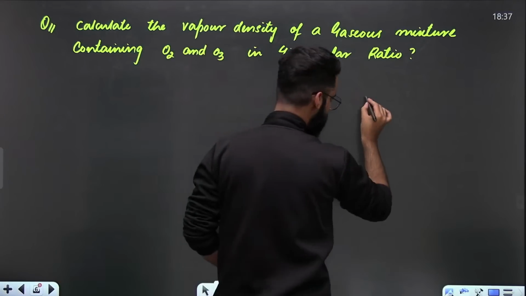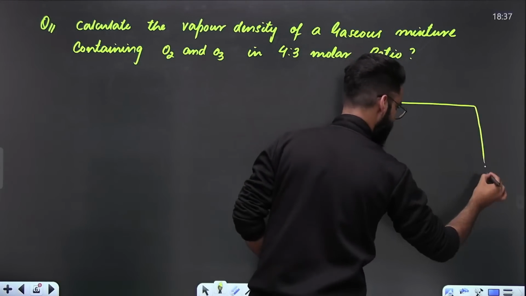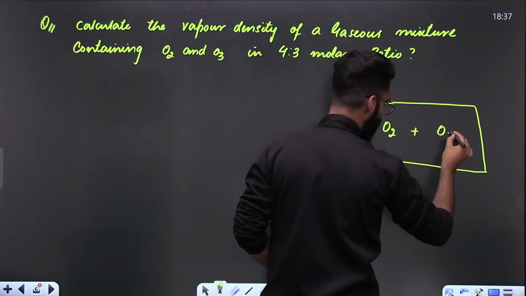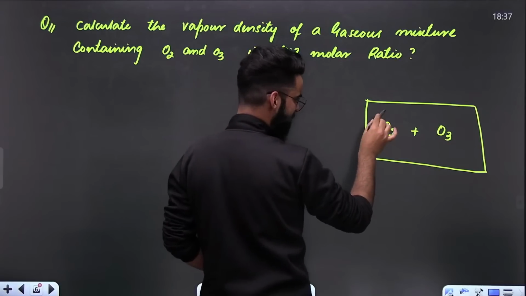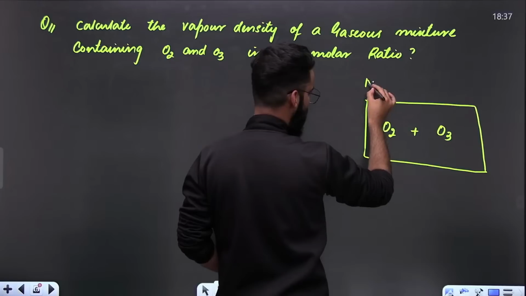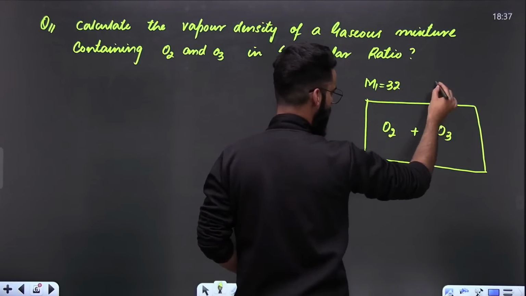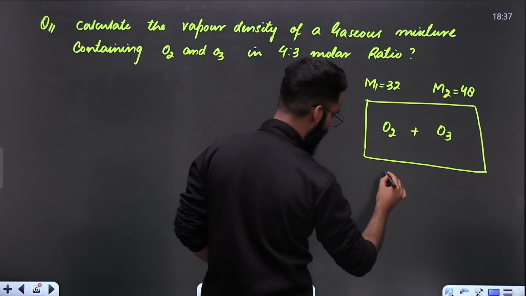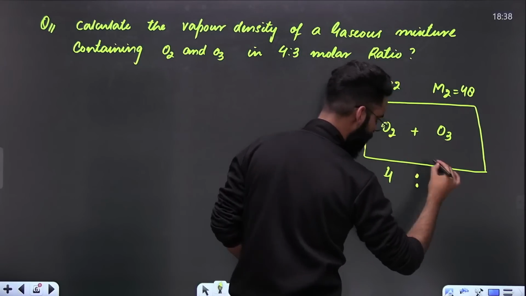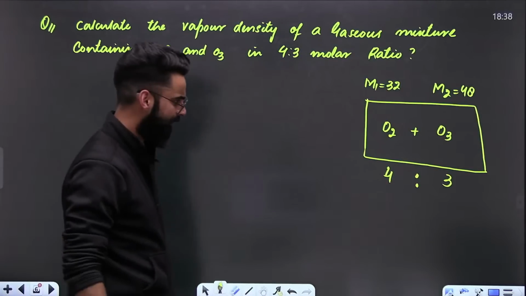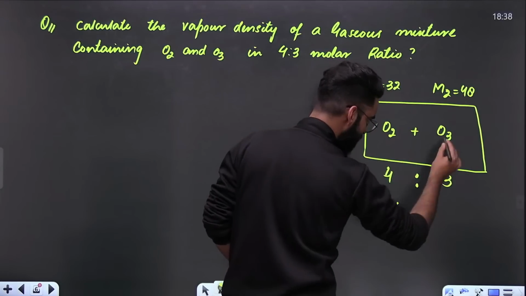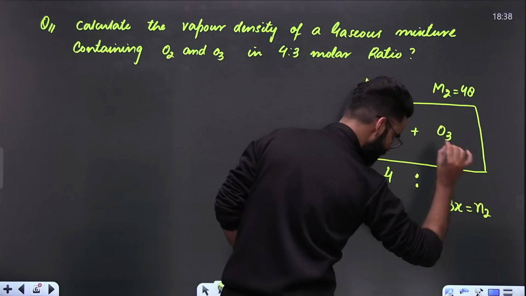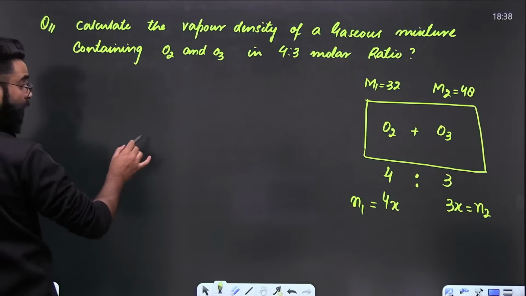Understand what it says. Let's assume this is the container. In this container we have O2, and with O2 we have O3. Let me call this gas 1 and this gas 2. So molar mass of gas 1 is 32 grams per mole, and molar mass of gas 2 is 48 grams per mole. Both gases are present in the molar ratio of 4:3. That means if the moles of O2 are 4x, the moles of O3 are 3x. So this is N1, this is N2. Clear till here?